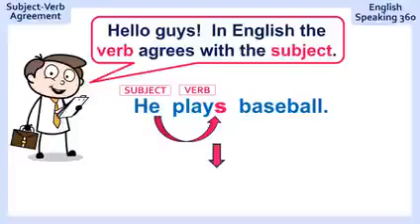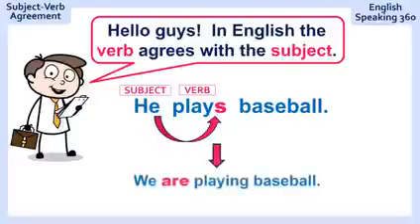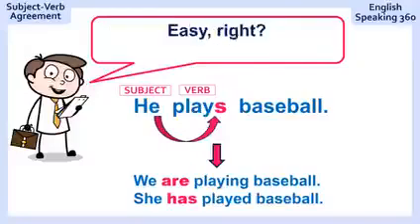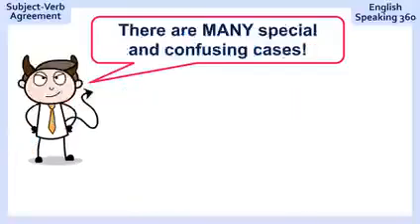There are many examples of this. We are playing baseball. We don't say "we am playing baseball." She has played baseball. We don't say "she have played baseball" because the subject and the verb are in agreement. Easy, right? Wrong. It's not easy because there are many special and confusing cases.